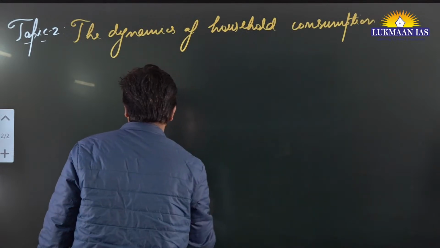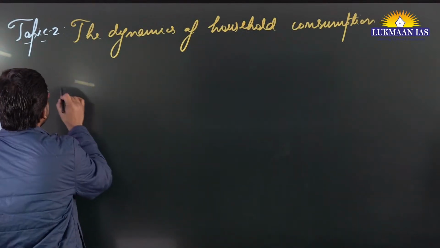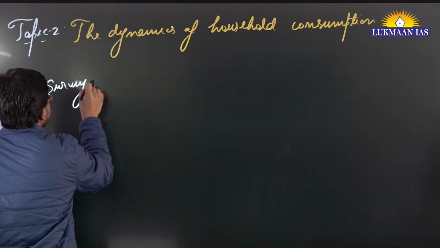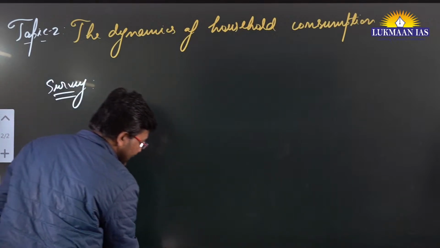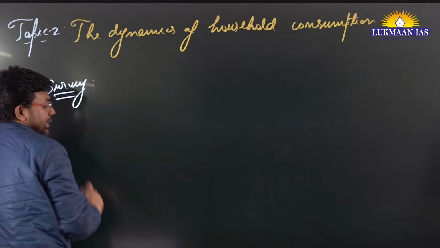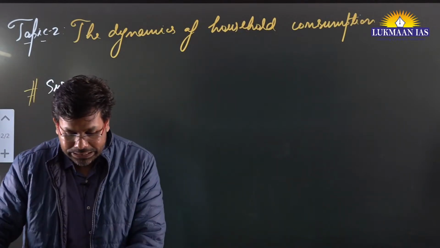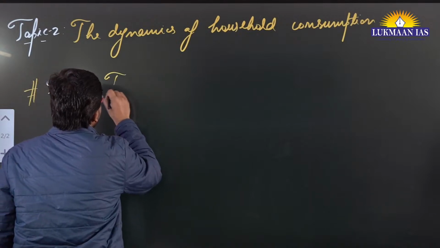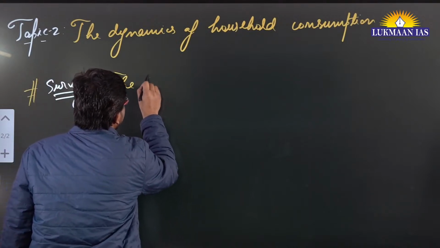Now let us discuss it. A survey was published. What is the name of this survey? This name is important. You need to remember the name of this particular survey. It is known as the Household Consumption Expenditure Survey. You can note it down as well.